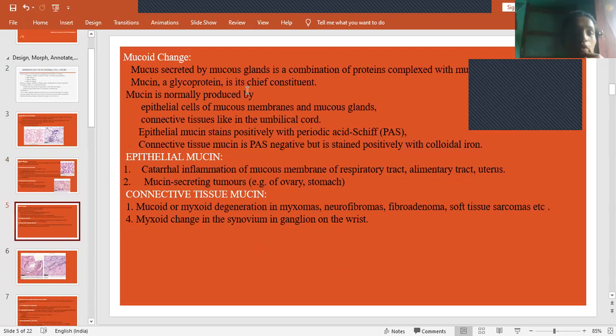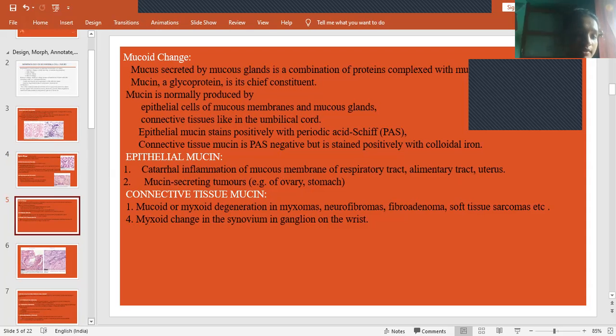Mucoid change. If it occurs in epithelial cells, we call it mucin. If it occurs in connective tissue, we call it mucoid or myxoid. We can differentiate these two with the help of staining. PAS is positive for epithelial mucin. It is negative for mucoid or myxoid, which gets positive with colloidal iron. These are the mucoid changes.